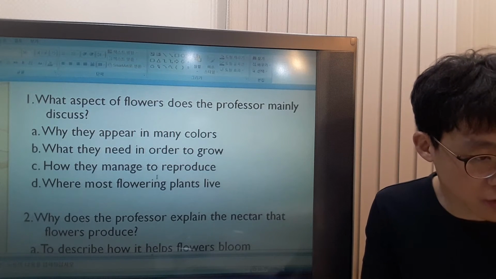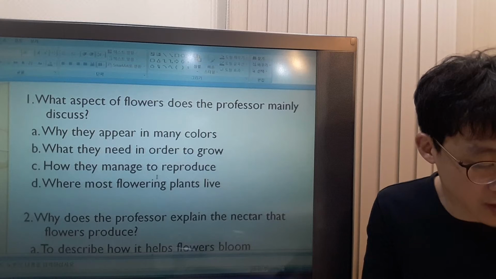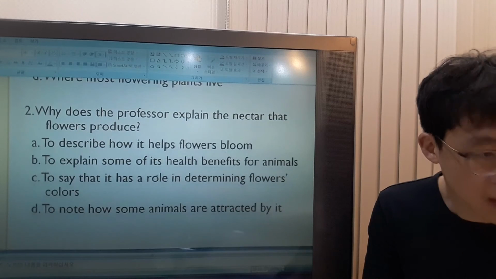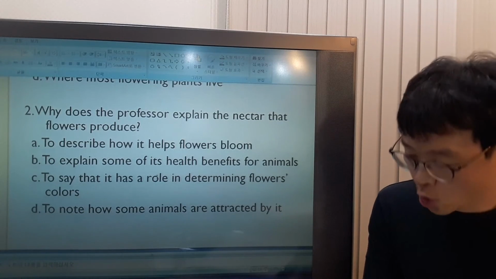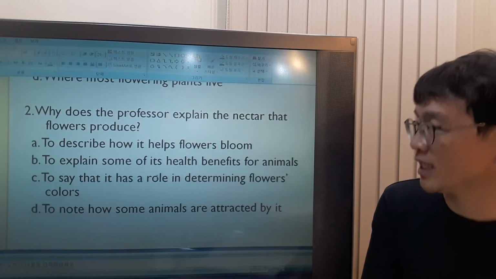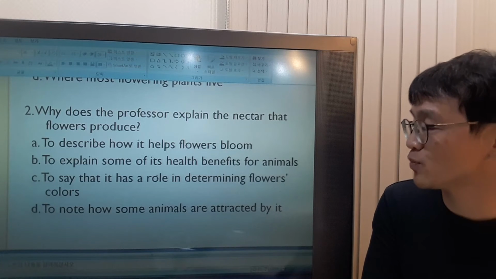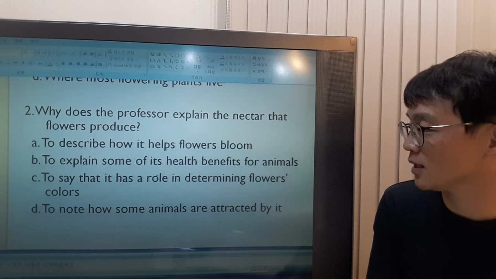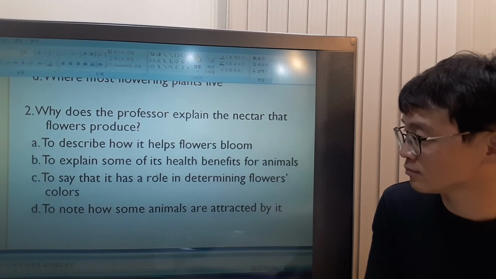She didn't talk about where these flowering plants live. Okay. Flowering plants. Flowering means producing flowers. Number 2. Why does the professor explain the nectar that flowers produce? Why did she explain the nectar? Okay. It would be what?